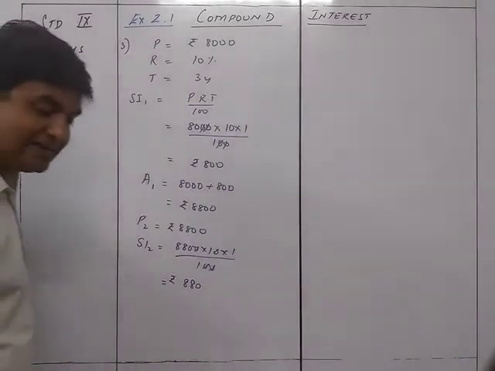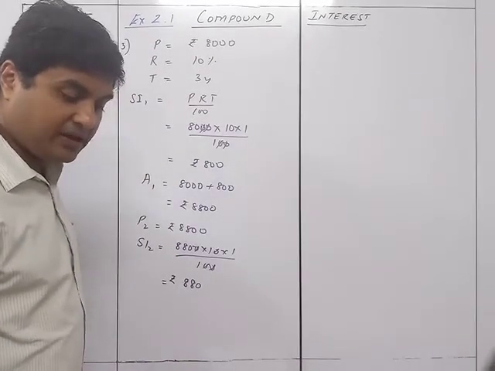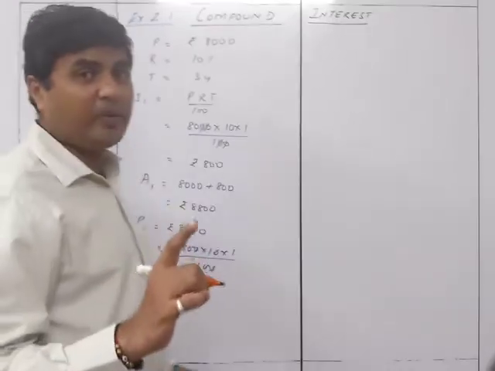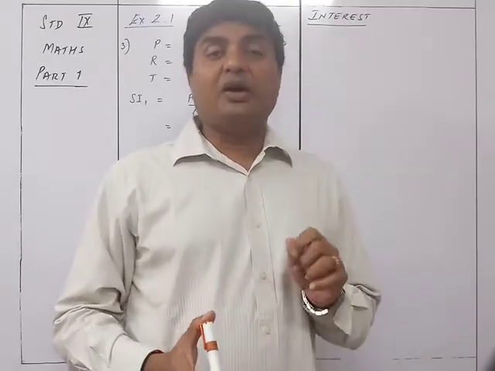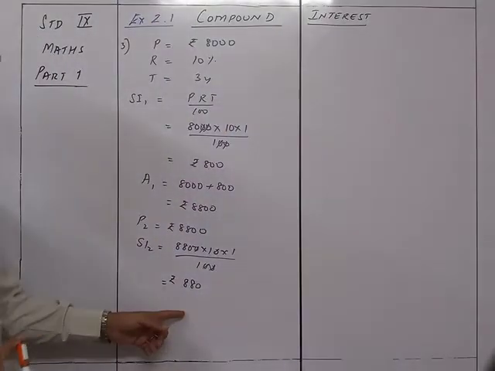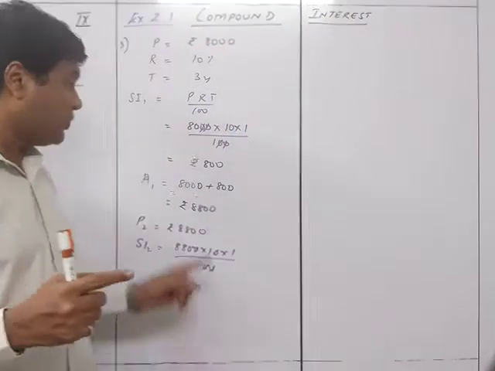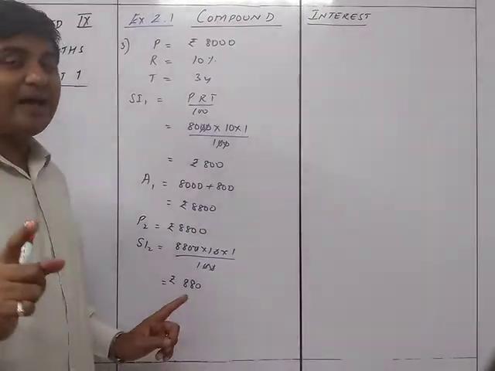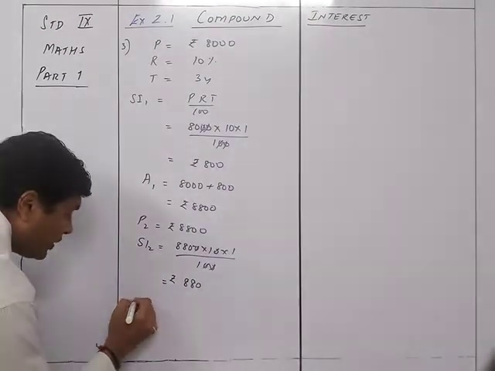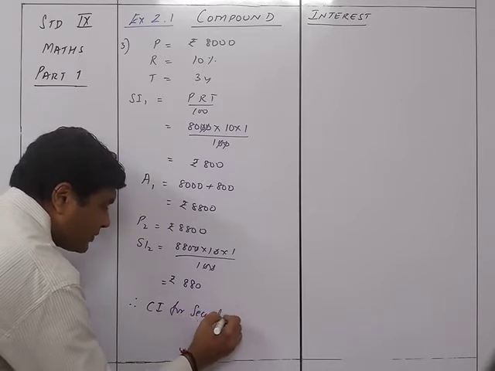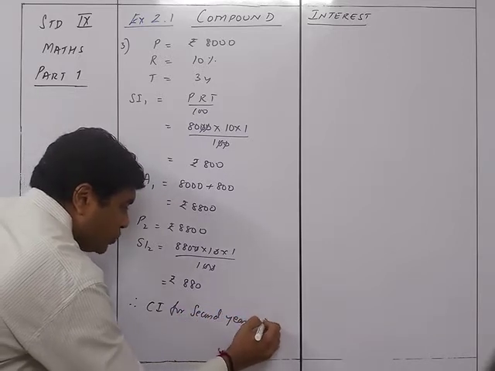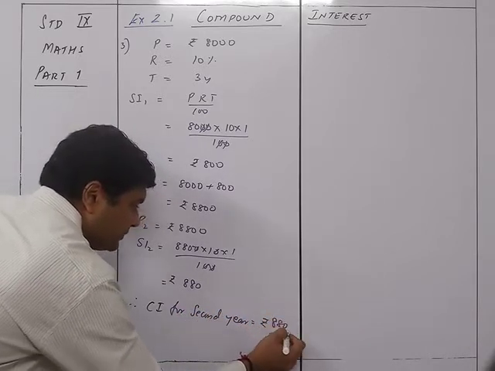So therefore they asked us the compound interest for the second year. There's a difference between compound interest for 2 years and compound interest for the second year. Compound interest for the second year is 880. But compound interest for 2 years would have been 800 plus this one. Okay, they asked us the second year. So therefore CI for the second year is equal to rupees 880.